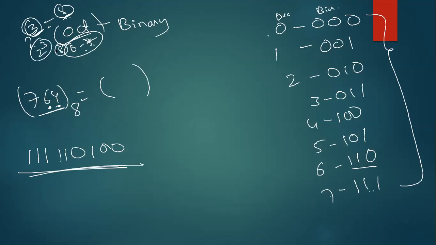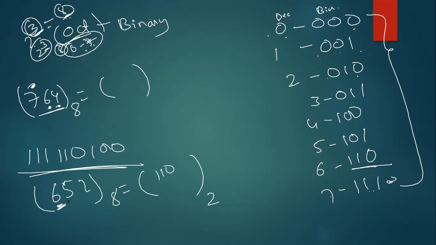So take each number as 3 equivalent binary digits. So 0 means 000, 1 means 001, 2 means 010. Whatever the number is, write the equivalent here. For example, if I want to convert 652 octal to binary, what I will do? 6 means 110. 5 means 101. 2 means 010. So this will be my binary equivalent of this octal number.